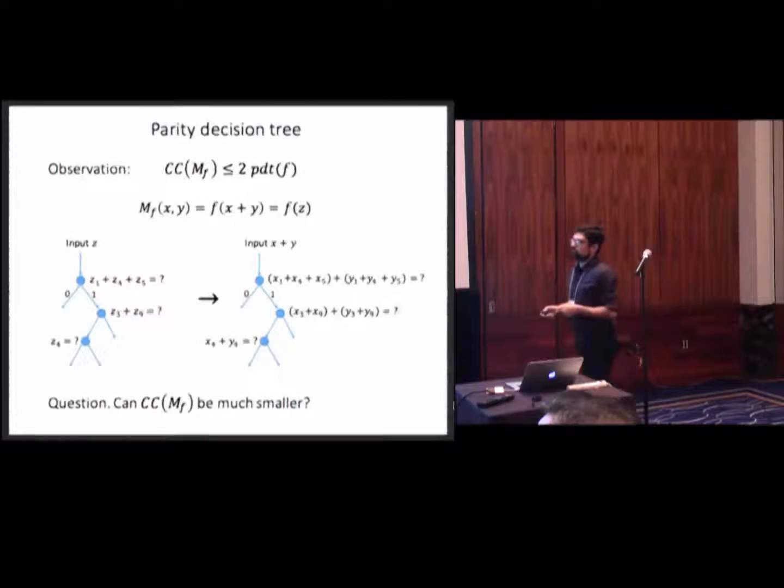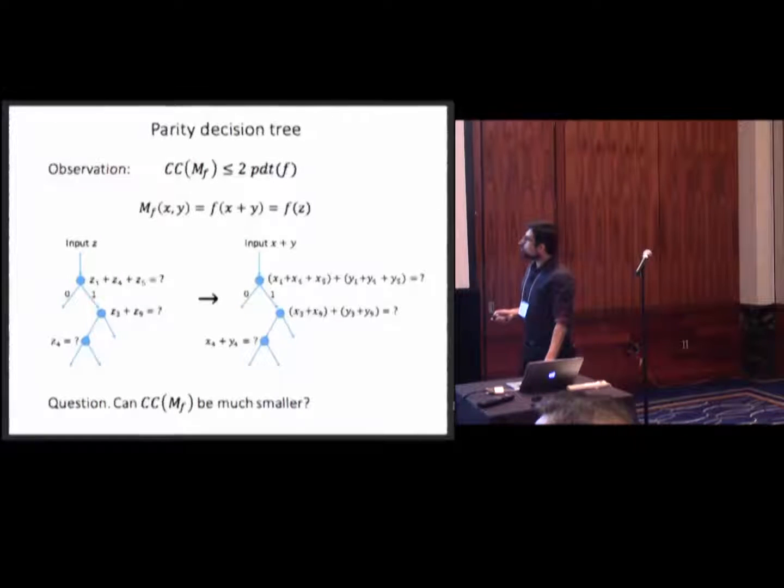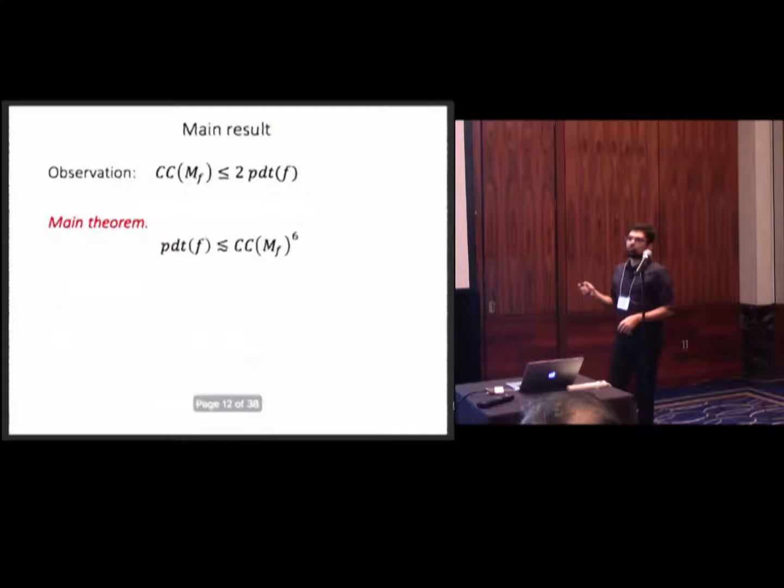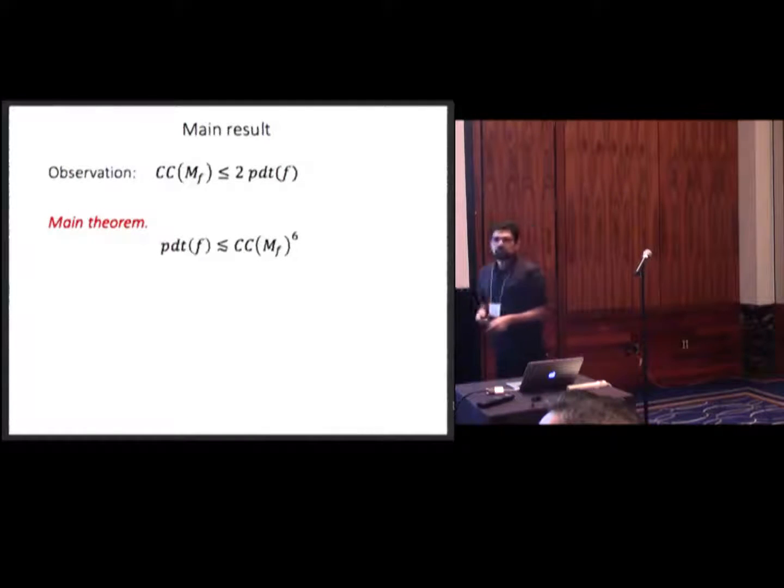And because for every node we do 2 exchanges, the communication complexity is bounded by at most twice the parity decision tree complexity. But the question is, okay, we know this is bounded above, but could it be much smaller than the parity decision tree? And in this work, we do show the following. We show, no, actually, indeed, that these 2 measures of complexity are equivalent, which means parity decision tree complexity is always bounded by communication complexity to some power, like to the 6. All right?